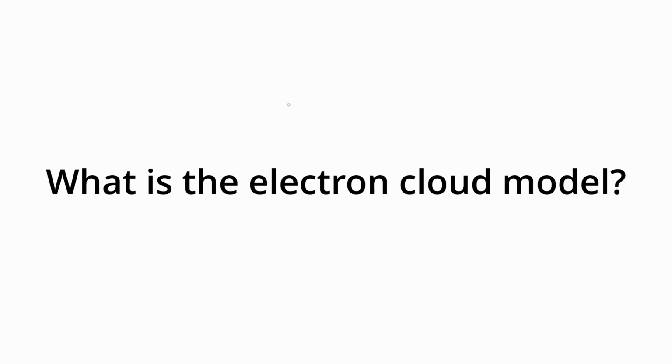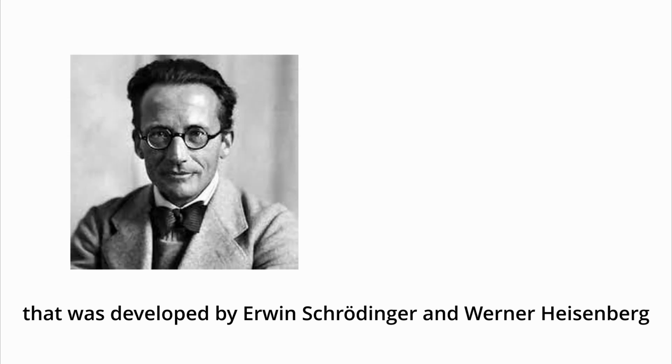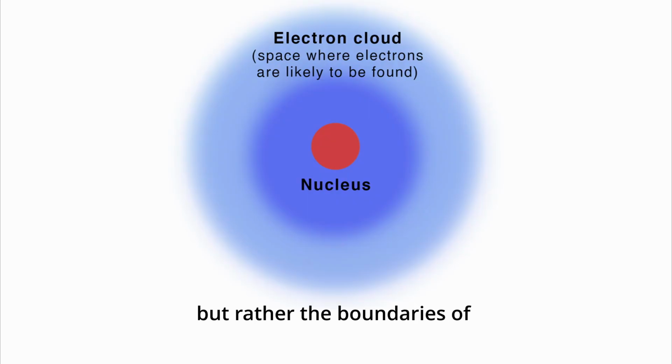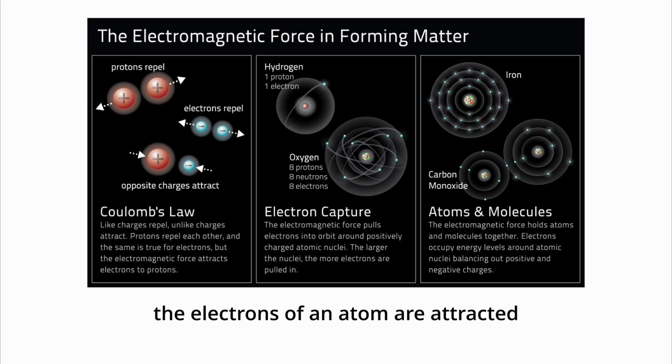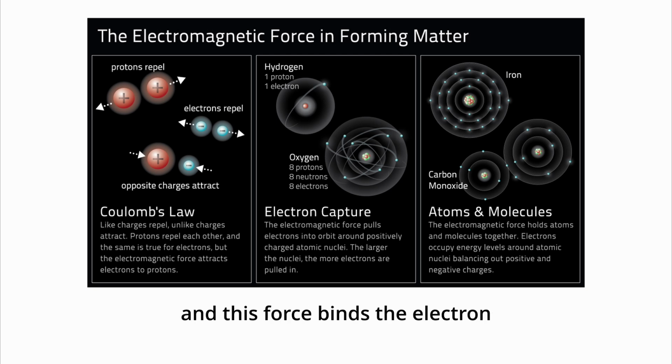What is the electron cloud model? The electron cloud model is a model of the electrons in the atom that was developed by Erwin Schrödinger and Werner Heisenberg. An electron cloud model isn't a representation of the atom, but rather the boundaries of where the electrons will move. You see, the electrons of an atom are attracted toward the nucleus by the electromagnetic force, and this force binds the electron inside the electrostatic potential well.